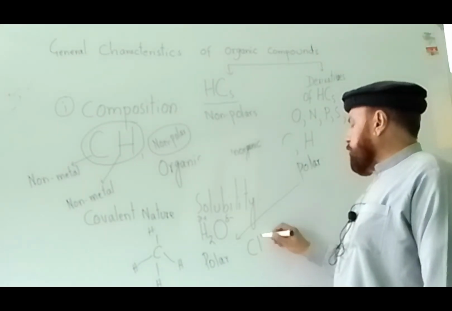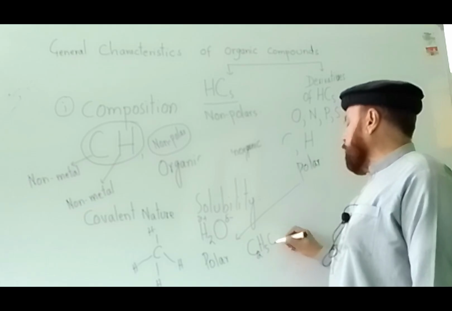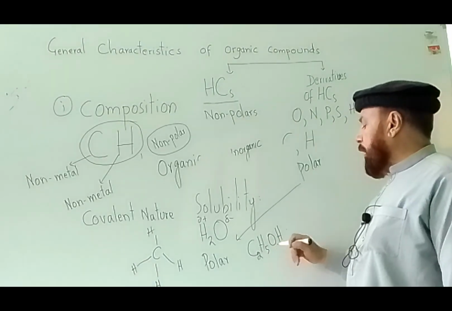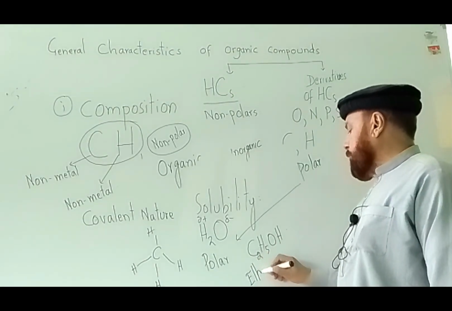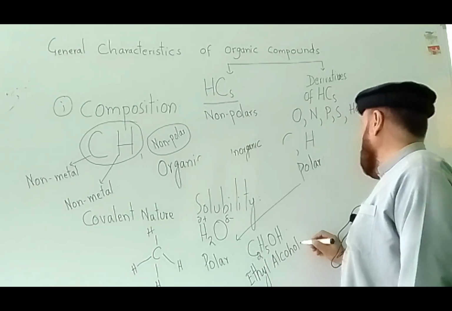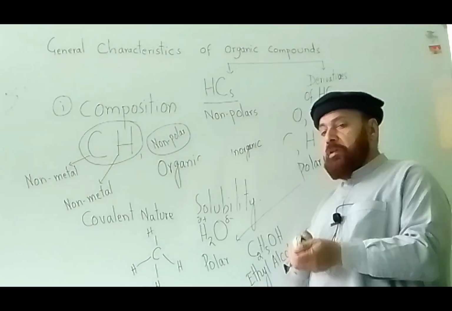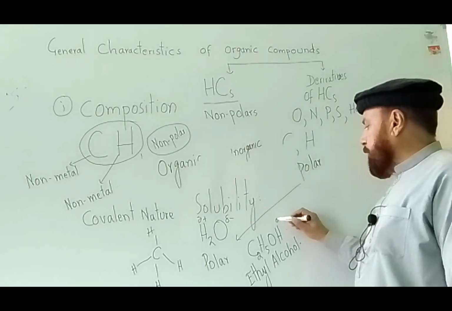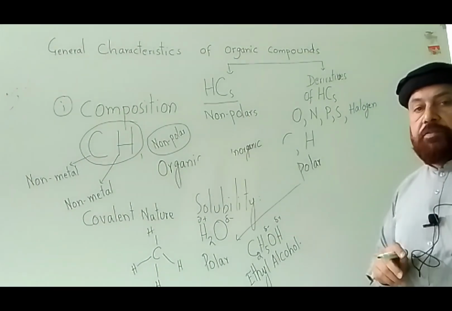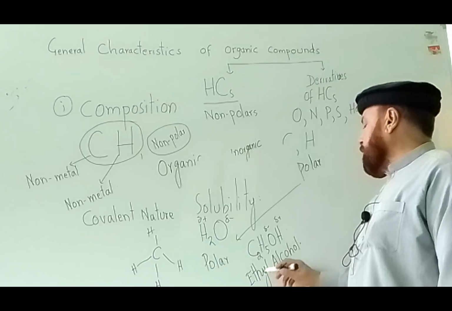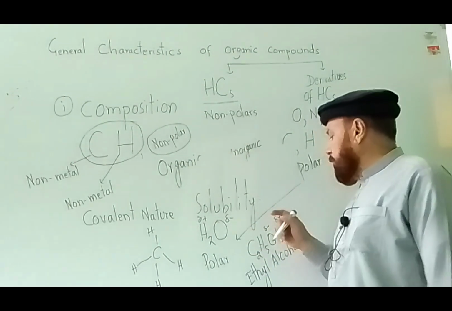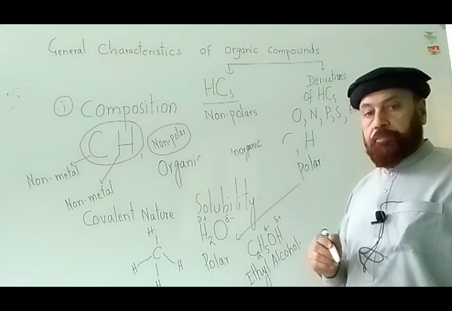If we have this compound, C2H5OH, this is alcohol. This is ethanol, or ethyl alcohol, and it is soluble in water. Why? Because it is also polar. Partial positive charge on hydrogen and partial negative charge on oxygen make ethyl alcohol a polar compound, and water is also polar. Therefore, it is soluble in water.